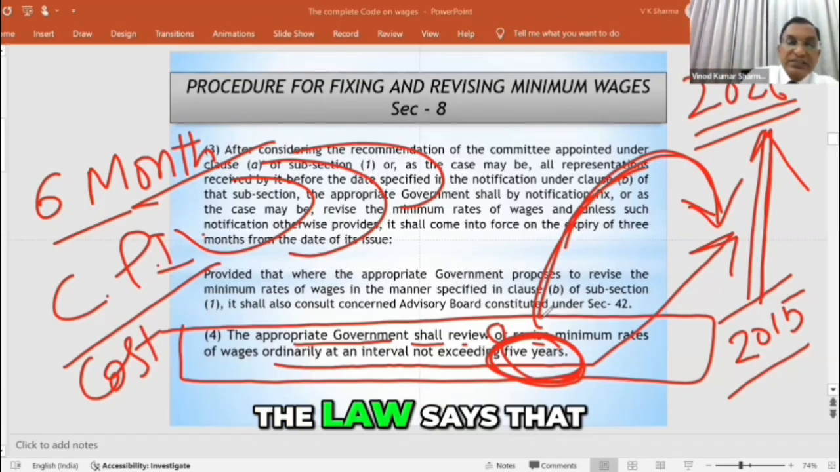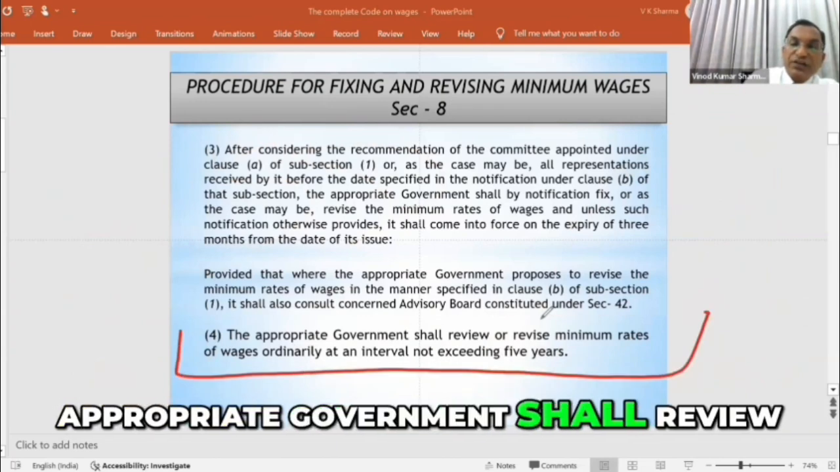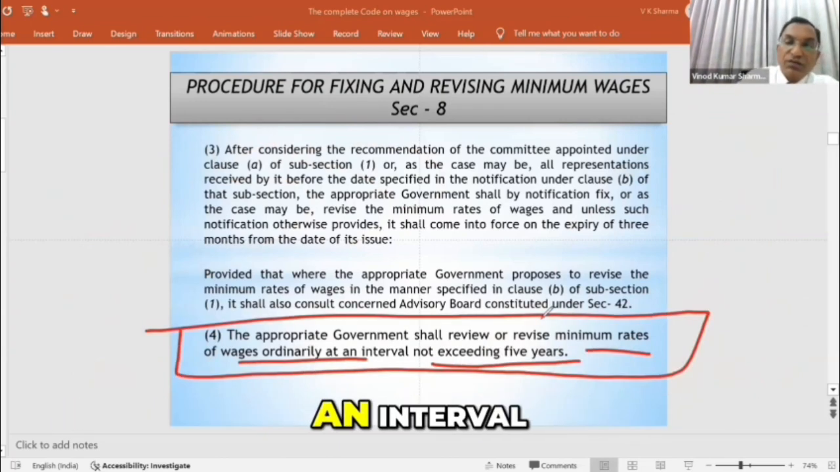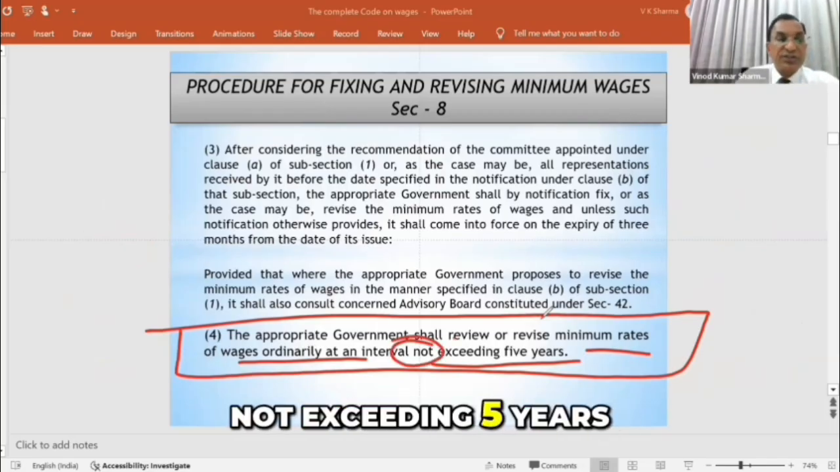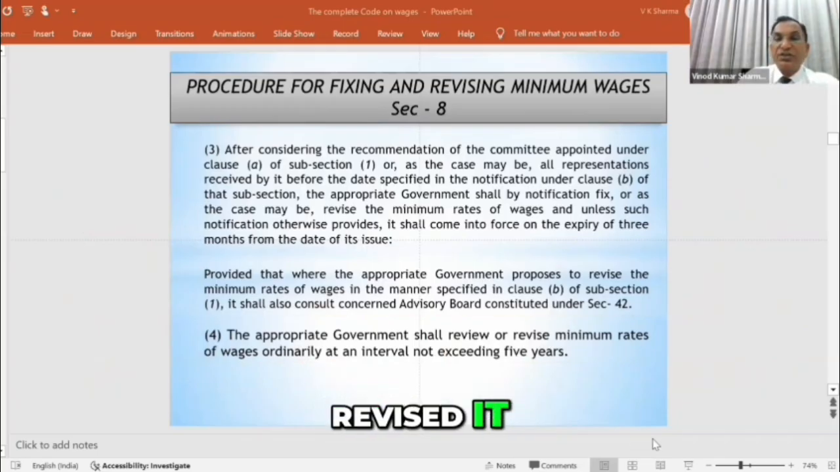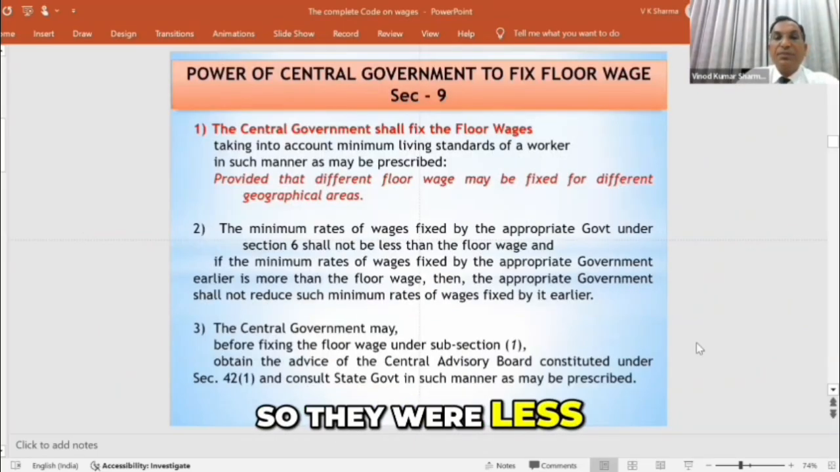So the law says that the appropriate government shall review or revise the minimum wages at an interval not exceeding 5 years. So governments are at fault because they have not revised it. So the wages were less and people agitated.